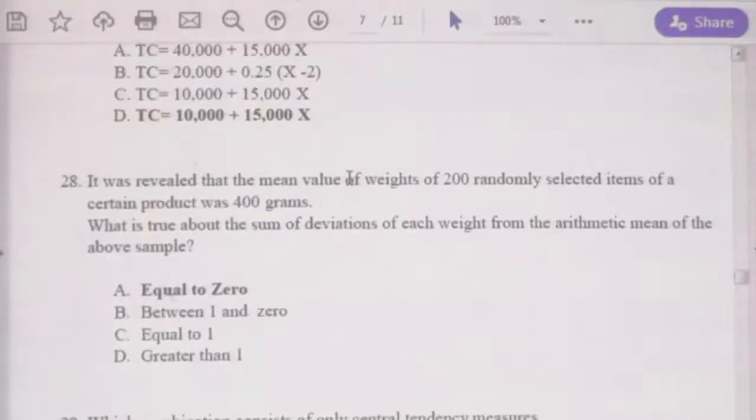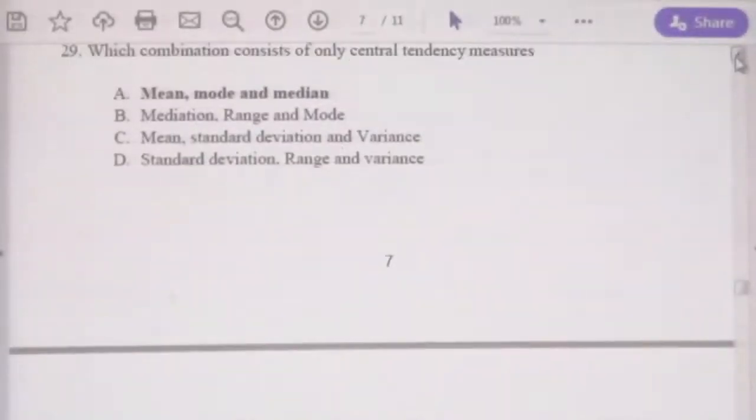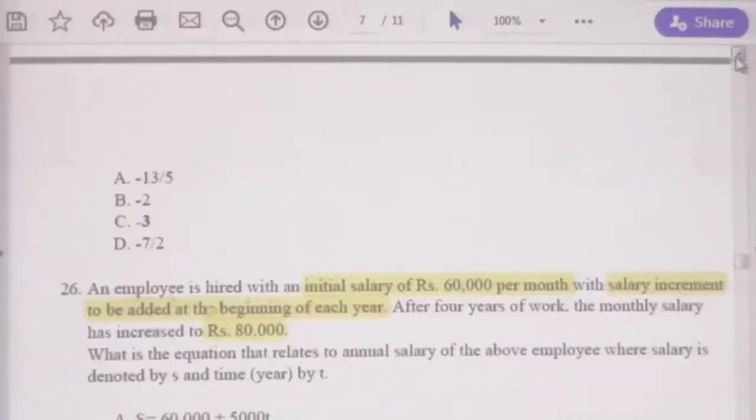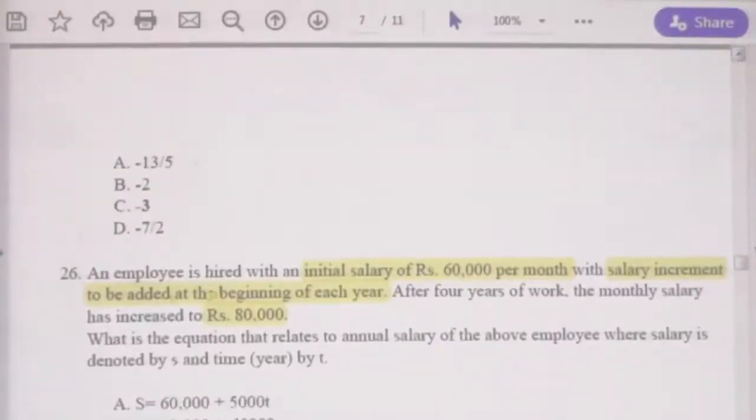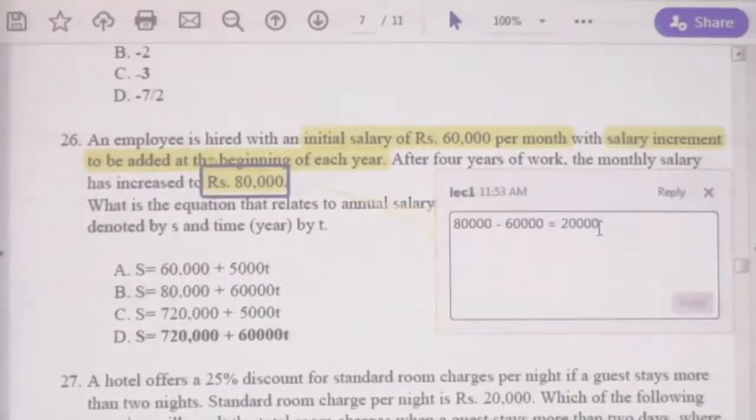Therefore the average of salary increase will be 20,000 divided by 4 times. Why? 4 years he has spent. Therefore, salary increase per annum is 5,000, right? Salary increase per annum 5,000.